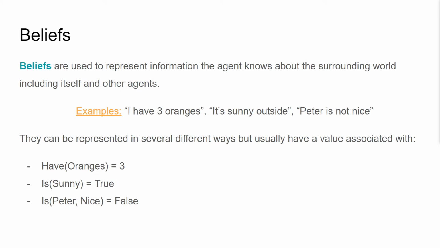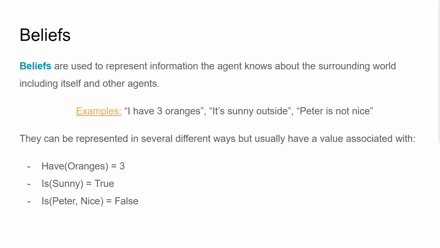Beliefs are the way agents represent information the agent knows about the surrounding world itself and other agents. So for instance, if a car is moving faster than me, the agent would perceive that and would create a belief regarding that, right? For instance, I have 3 oranges, it's sunny outside, or Peter is not nice.